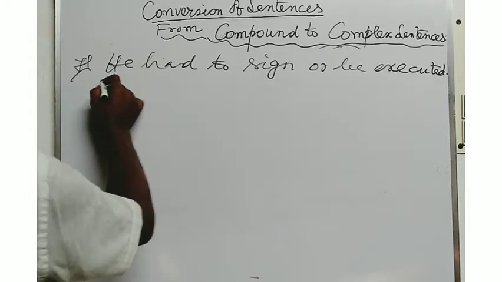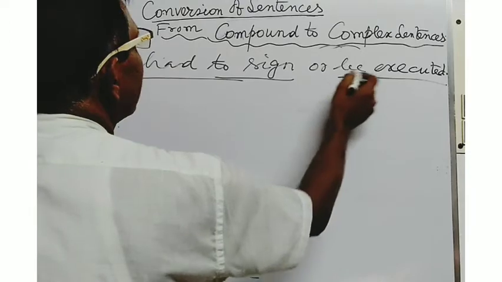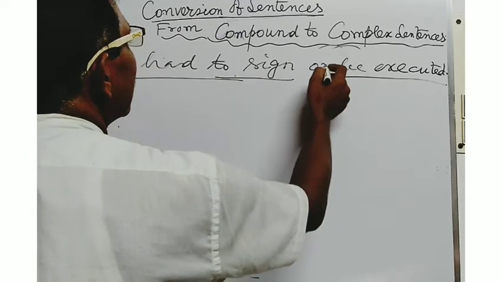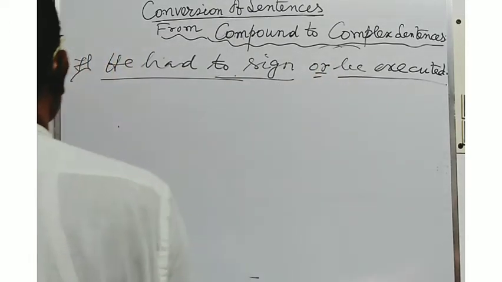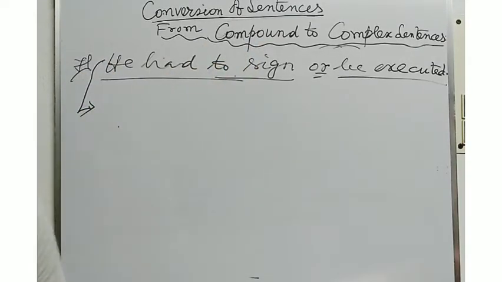Here, this is a compound sentence with two main clauses or principal clauses with the conjunction or. So at the time of converting the sentence into a complex sentence, you will have to write the sentence in this way.